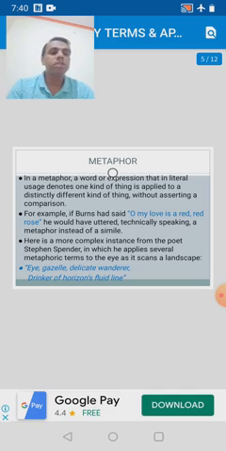Or in different words, we can say a figure of speech in which a word or a phrase is applied to an object or action to which it is not literally applicable. Here once again there are two different things, and the quality of one thing is applied to another thing which is literally not possible.